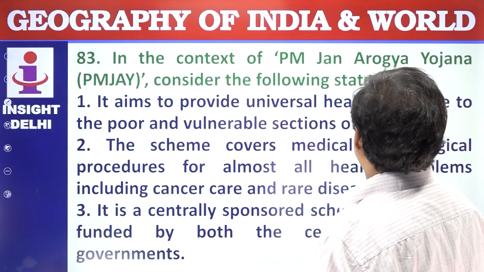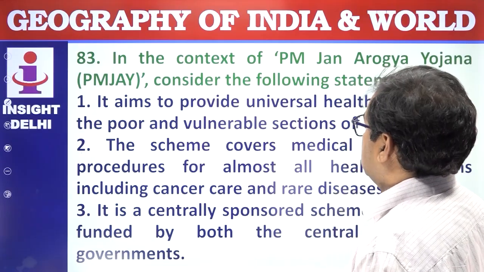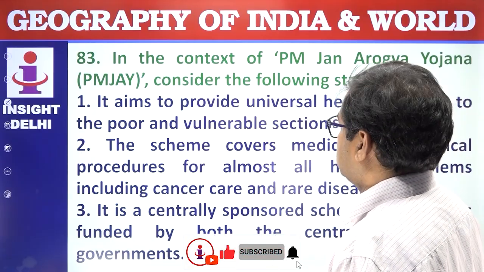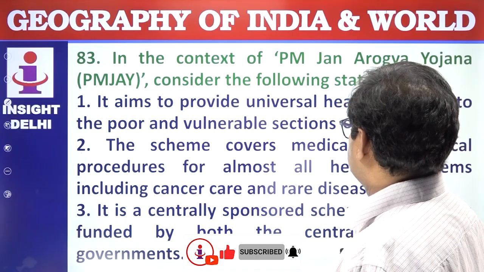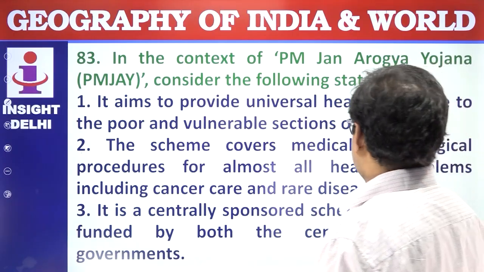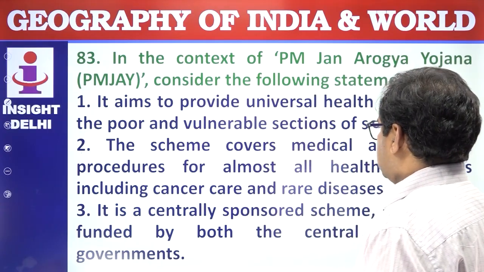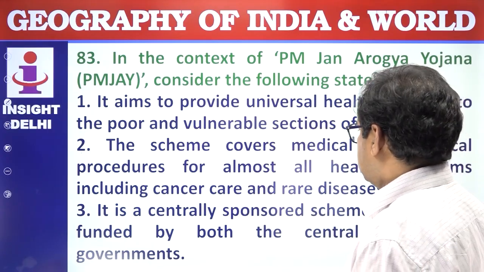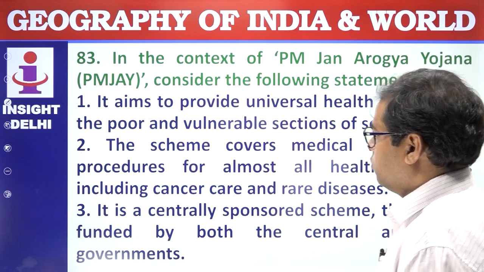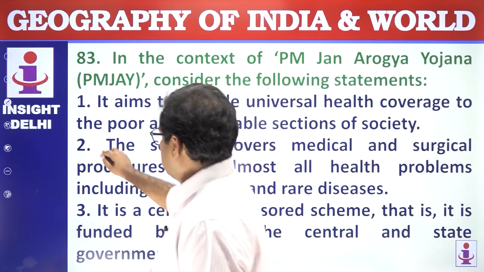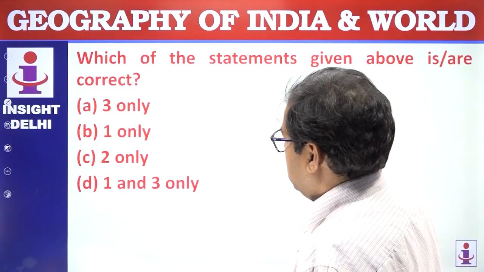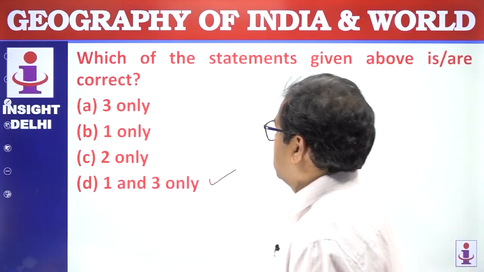In the context of the PM Jan Arogya Yojana, consider the following statements. It aims to provide universal health coverage to the poor and the vulnerable sections of society. The scheme covers medical and surgical procedures for almost all health problems, including cancer care and rare diseases. It is a centrally sponsored scheme, that is, it is funded by both the central and the state governments. So statement 2 is wrong. Which of the following statements are correct? Only 1 and 3 are correct. Answer is D. Next question.